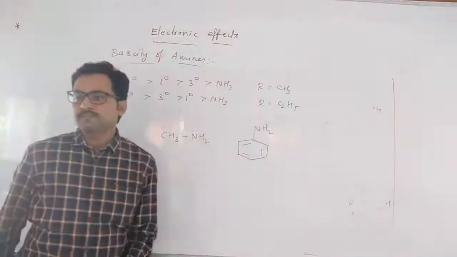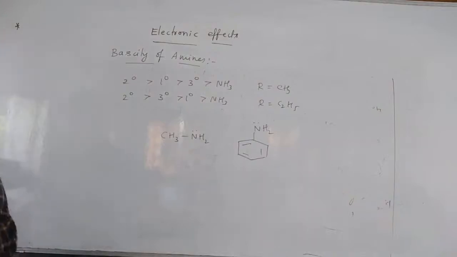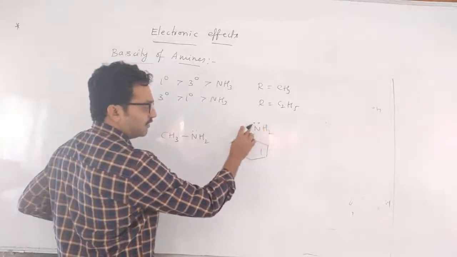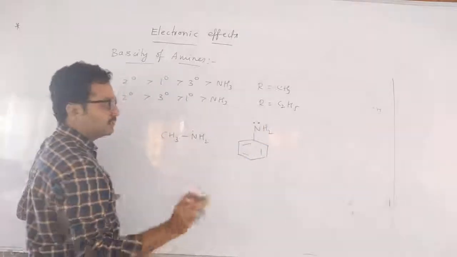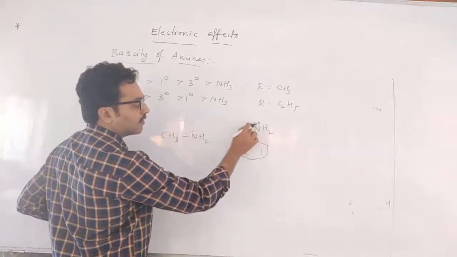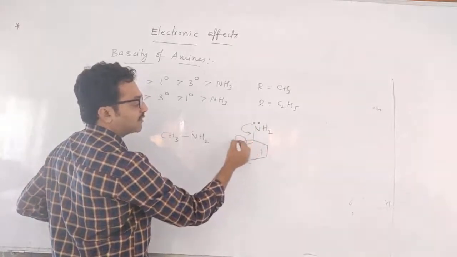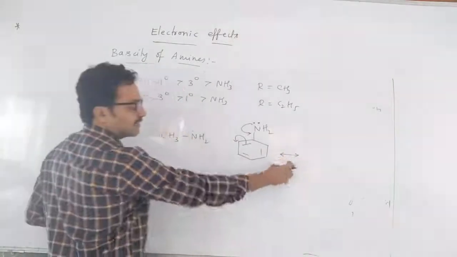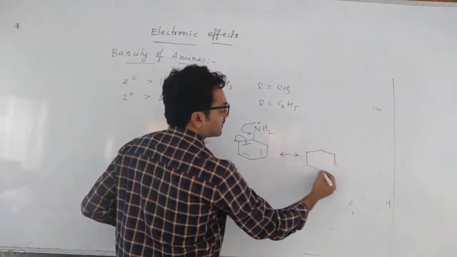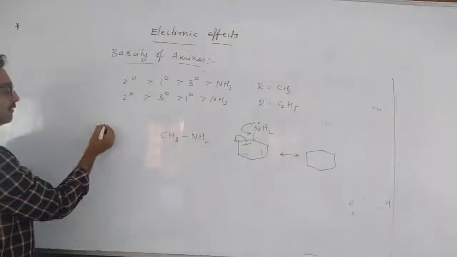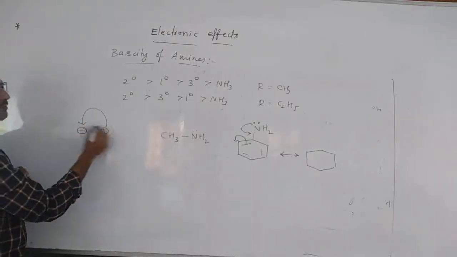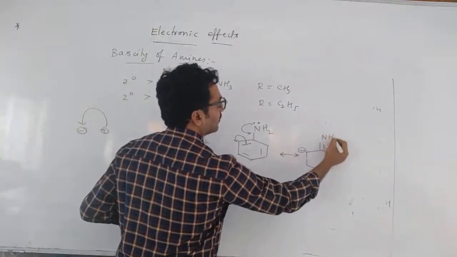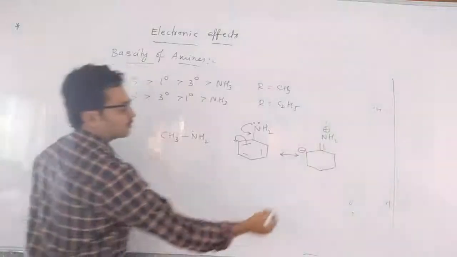So what I told for basicity: how easily nitrogen will give lone pair, that is its basicity. Here the lone pair of electrons on nitrogen will be involved in resonance. Okay, so these are not free, so they will be involved in resonance. This is the resonating arrow. So you will have a structure like this. Whenever I am migrating a bond, remember always head is negative, tail is positive. So here you will get a negative charge, and here you will get a double bond, and nitrogen will get a positive charge. So this type of resonance.